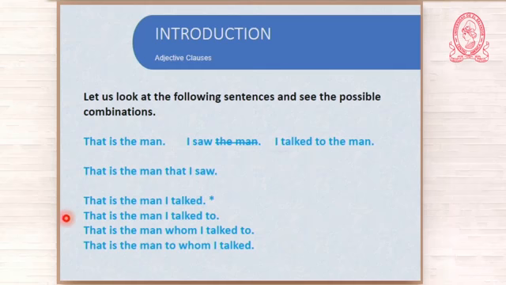Now, let us see the other example, the other way. That is the man I talked to. Yes, it sounds good. Now, let us see the other one. That is the man whom I talked to. Yes, it is all right. That is the man to whom I talked. And it is correct too. You see, it is possible to have three different combinations. What is different in this from this? That you have a preposition here, okay? What do we do when we have a preposition? And that is the point of this lesson.